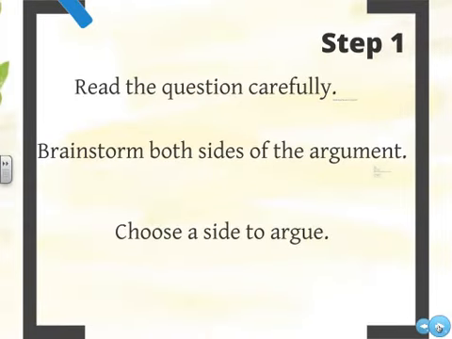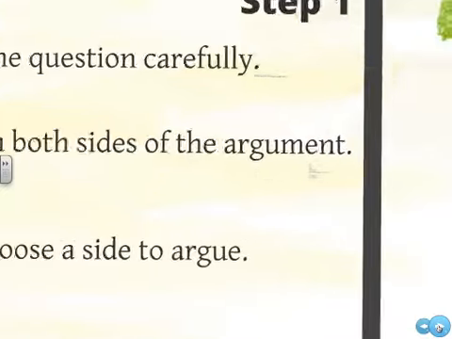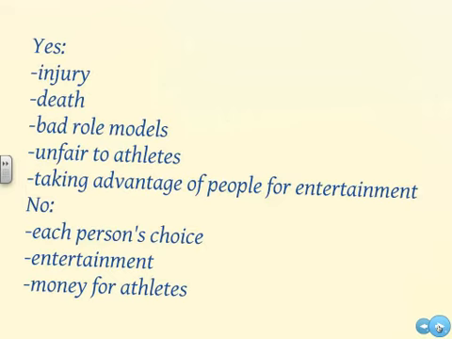You then need to brainstorm both sides of the argument. This should literally take no more than 3 or 4 minutes. See how quickly I can come up with some of these ideas. I simply write down yes, I jot down a few ideas. I write down no, I jot down a few ideas. I've been able to list those ideas quickly. It looks like I have more ideas on the yes side, so that's what I'm going to argue.